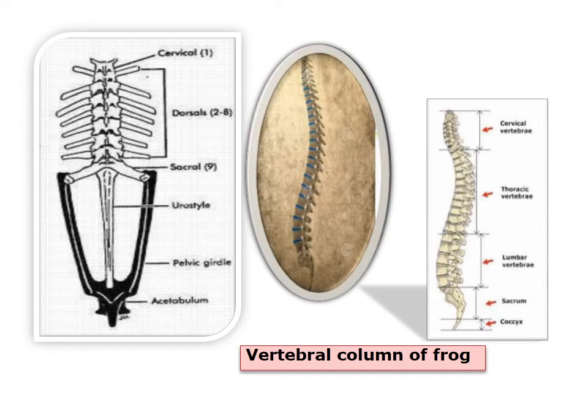So next is the vertebral column. Extending along the mid-dorsal line of the trunk is the vertebral column. They extend down from the exoccipital region. The foramen magnum extends down as spinal cord. So in order to protect this spinal cord, you have what is known as vertebral column that extends along the mid-dorsal line of the trunk.